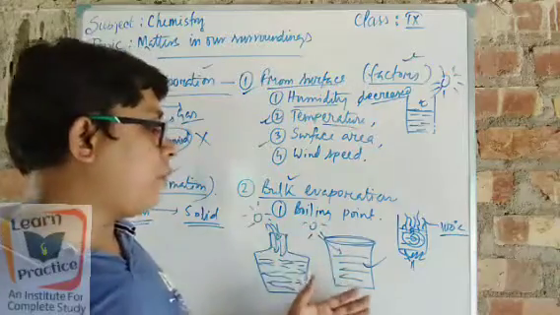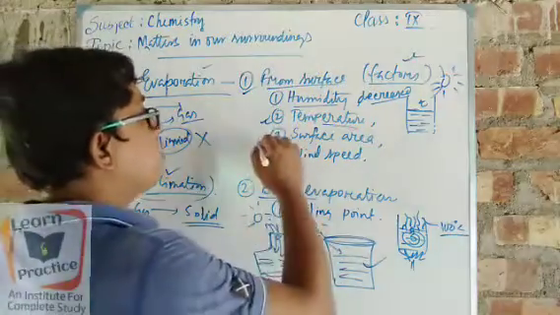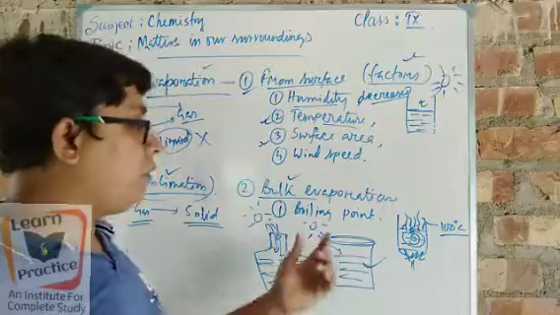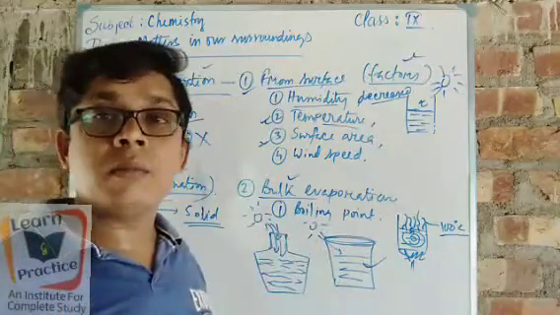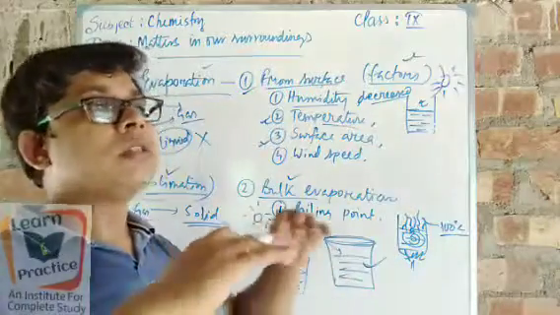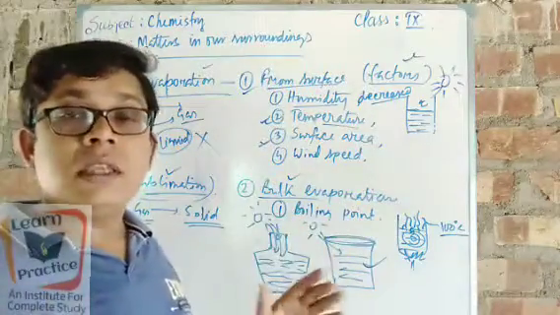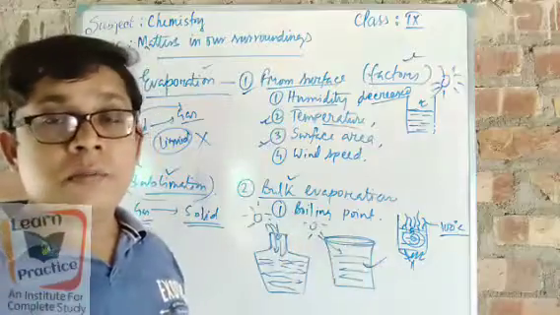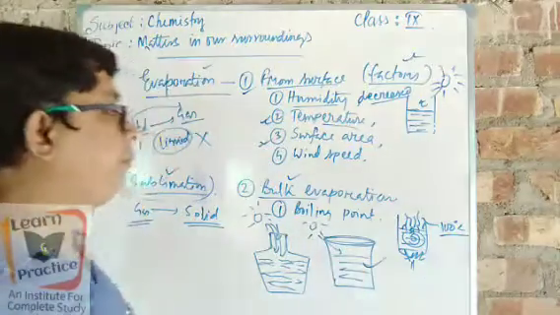So therefore it also depends on the surface area of the container, the surface area of the water bodies, where the water bodies are not so deep, not so vast. There water doesn't vaporize so fast, right?